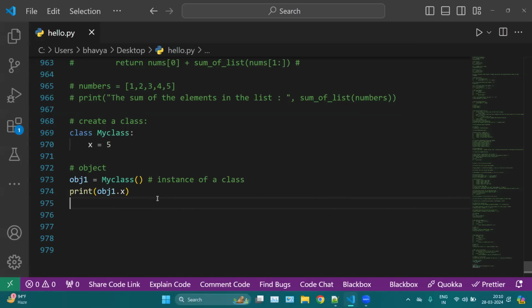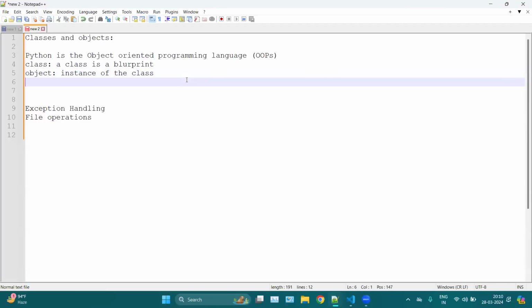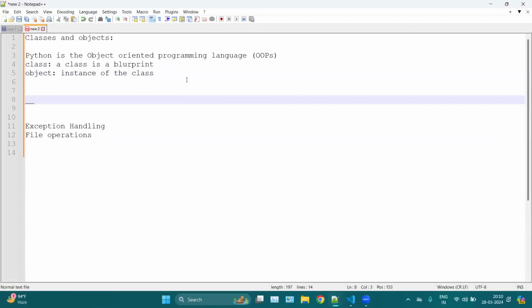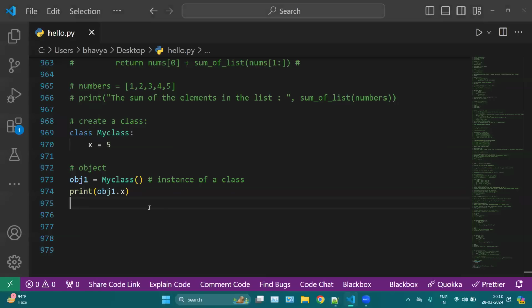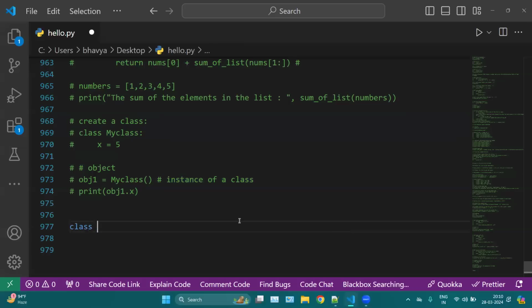Now another example. In classes and objects, we have one more keyword which is known as __init__, underscore underscore init underscore underscore. Let me give you an example. For example, let's say I have this class Person.